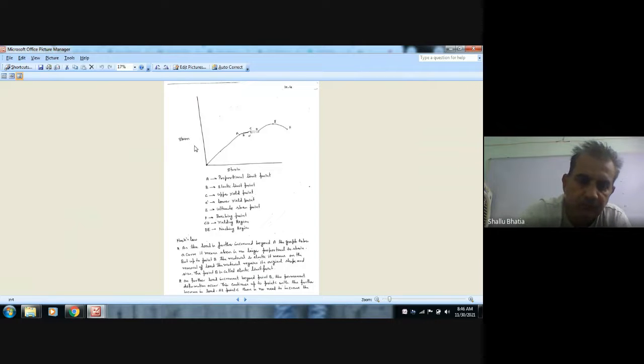The initial length is also constant. If we divide the load P by Ai, the initial area, it becomes stress, and if we divide the change in length by Li, it becomes strain. So it is actually the load extension curve, and when we divide P by Ai and the change in length by Li, it becomes the stress strain curve.